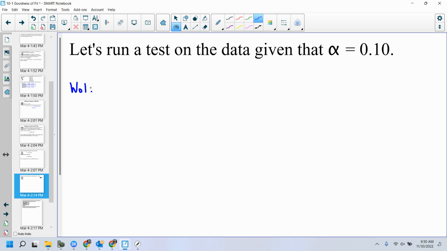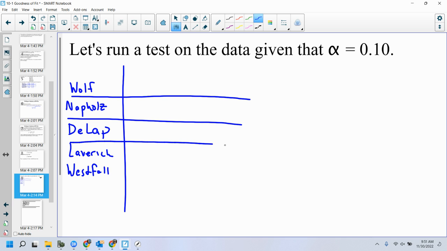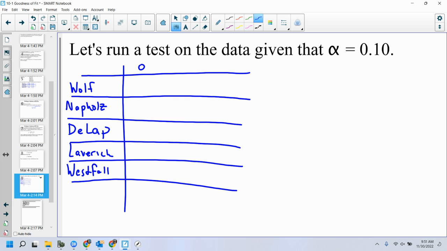So I had Wolf, I had Napholtz, I had Mr. Delap, I had me, and I had Westfall. And this is what I expect to see in your assignment, in the homework. Okay, I'm going to make a table here. I always like to put my observed first and then my expected next.